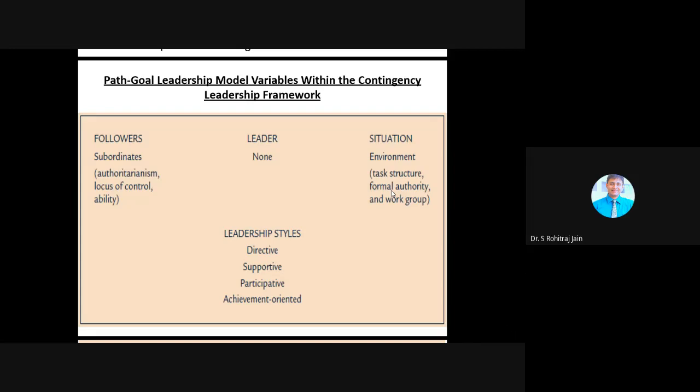And always note that the task structure and the formal authority are essentially the same as Fiedler's, which we discussed there. And last is work group, which is the extent to which co-workers contribute to job satisfaction or the relationship between the followers. So it is called work group. Note that House identifies work group as a situational variable. However, under the contingency framework, it would be considered a follower variable.